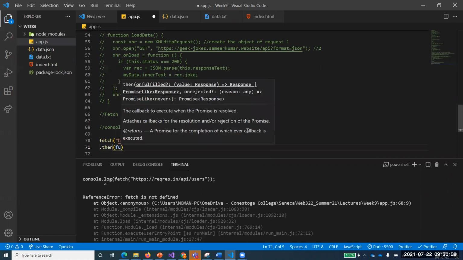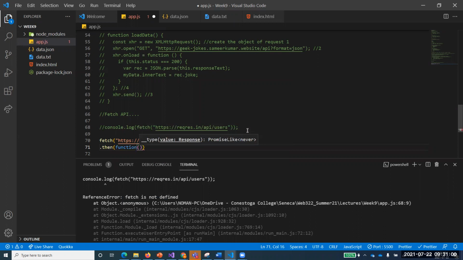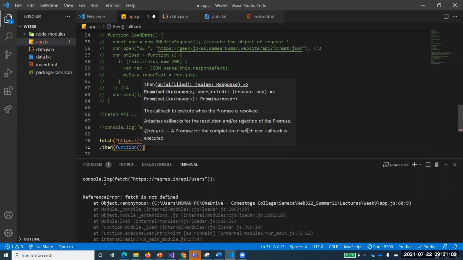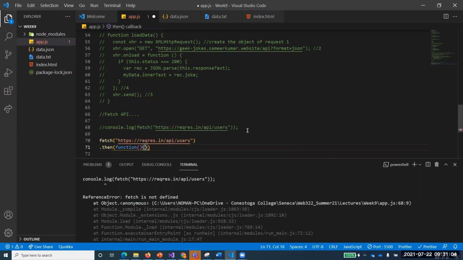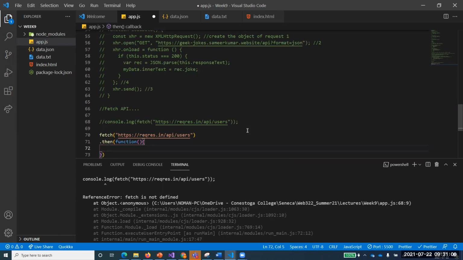And I want to run a function inside then, a function that should receive the data sent by the fetch request. I have to check whether the data is successfully received or not.